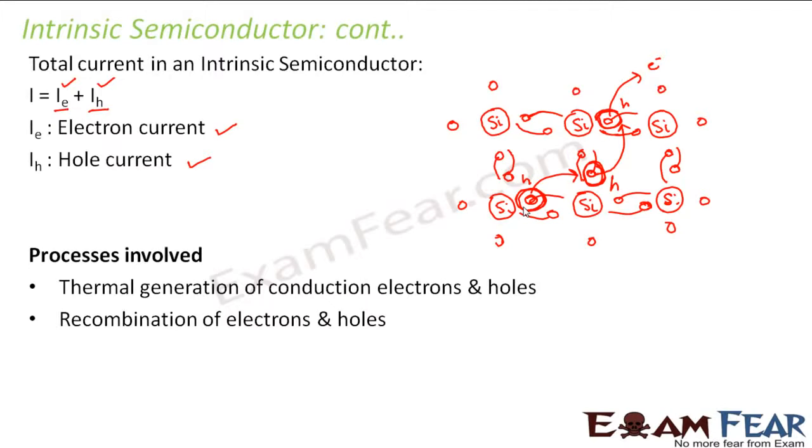Now at equilibrium, the rate of generation becomes equal to the rate of recombination of electrons and holes. This is an intrinsic semiconductor.